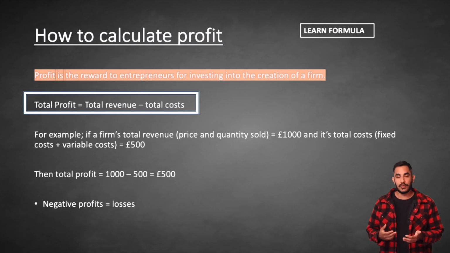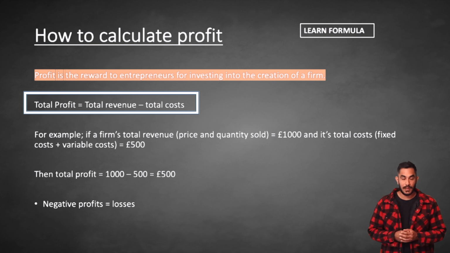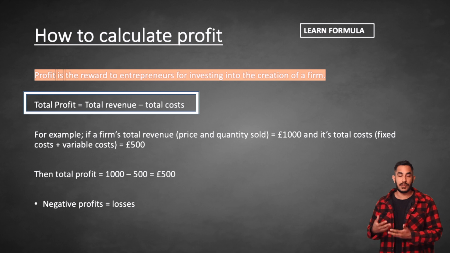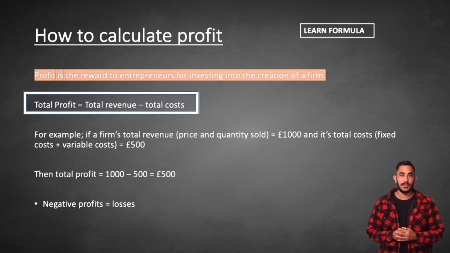Profit is the reward to an entrepreneur for starting and organizing a firm. How do we calculate profit to a firm? Well, the formula is profit is equal to the total revenue gained by a firm, or income, minus the costs paid by the firm.